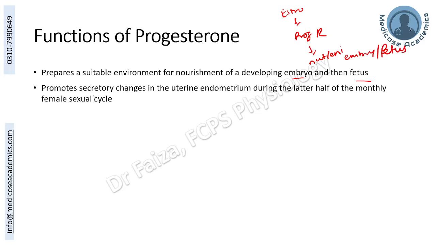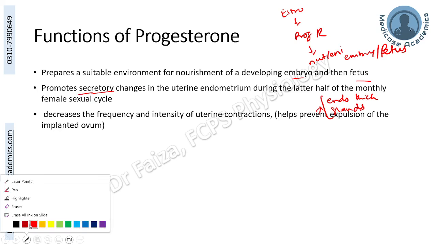Progesterone enhances secretory changes in the uterine endometrium during the later half of monthly cycle, whereas the estrogen was involved in increasing the endometrial thickness plus increasing the growth of the glands. Estrogen had no role in the secretory activity. That is the function of the progesterone, which will enhance the secretions of the endometrial glands as well.